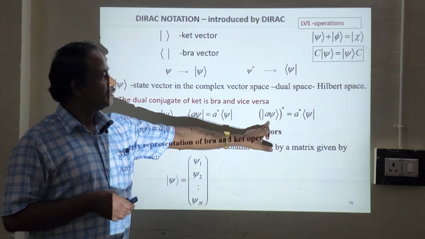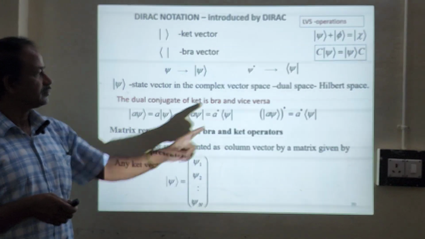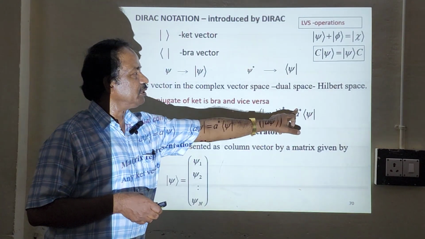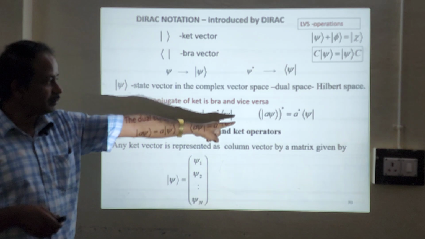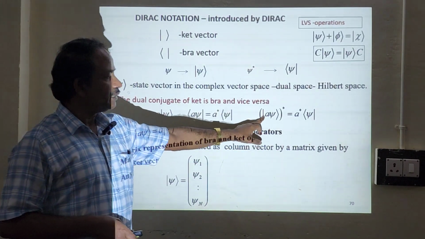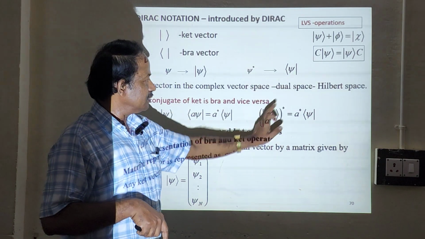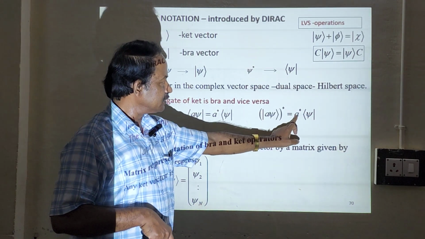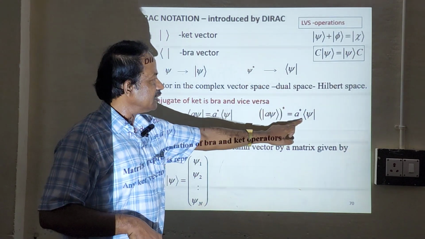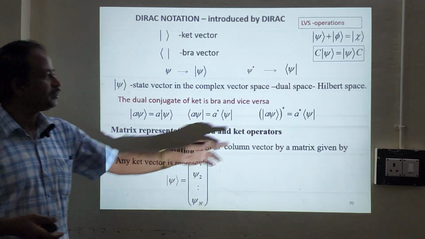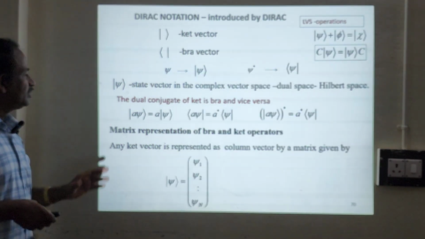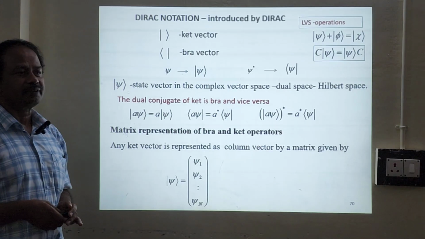Similarly, you can use this notation: A psi whole star can be written as A star psi star. Is it okay? You have A psi, that is ket A psi whole star. So if you take this out, it will give you A star, and the complex conjugate of ket psi will give you bra psi. So we can write bra psi. Is it clear? Okay.